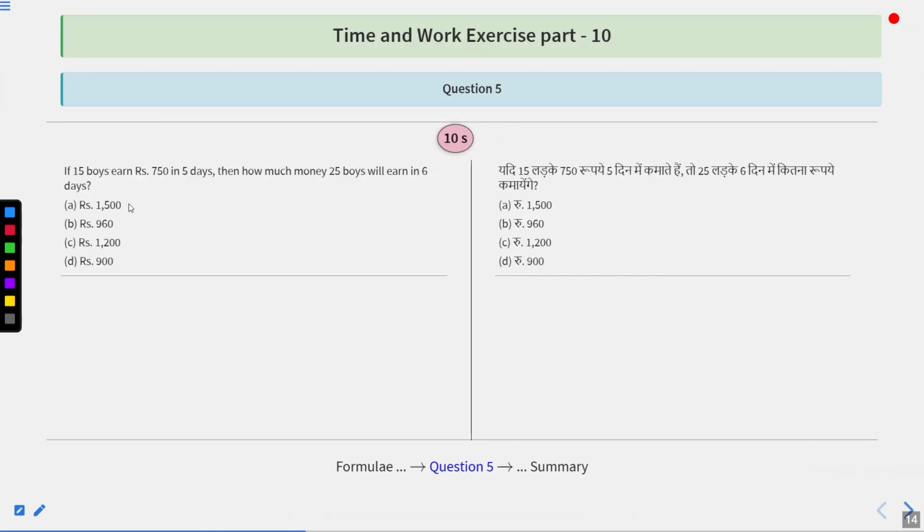If 15 boys earn rupees 750 in 5 days, then how much money will 25 boys earn in 6 days? Options are rupees 1500, rupees 960, rupees 1200, or rupees 900. These are the options.